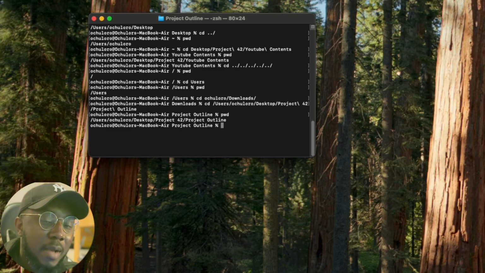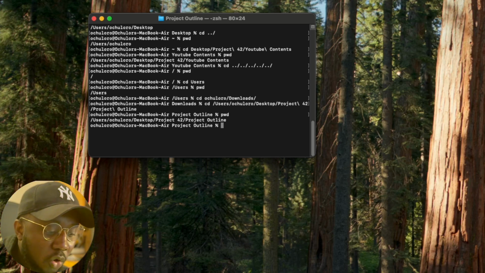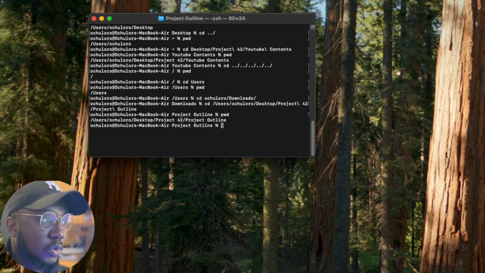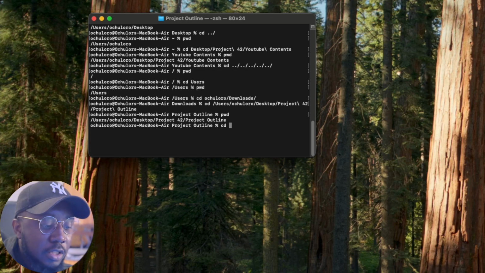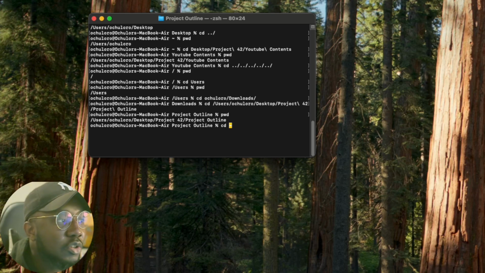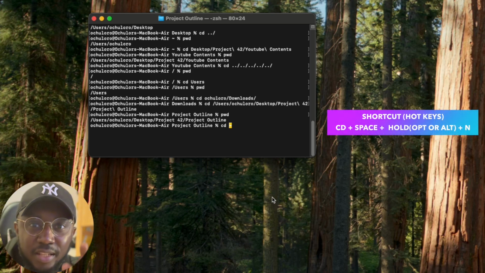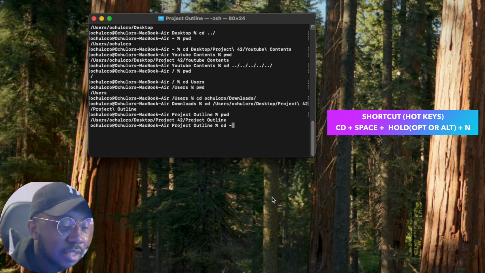Well, if you have a Mac OS, kindly first of all do the cd, then a space, then you press the Alt and the N, and you're going to get this squiggly line, and then hit enter.